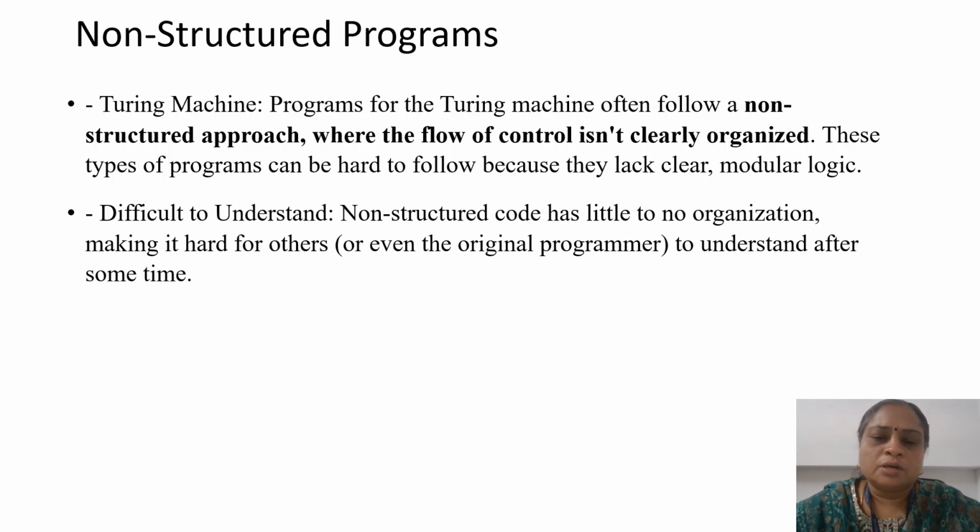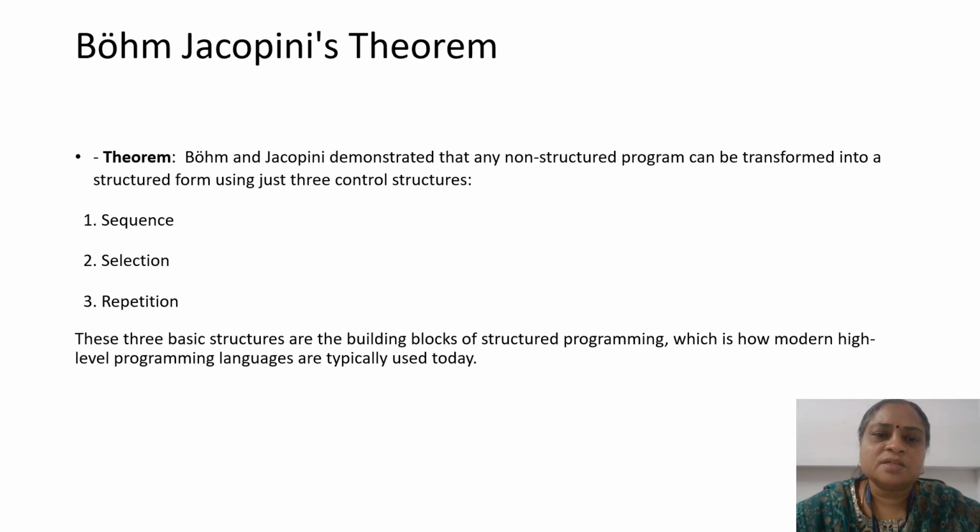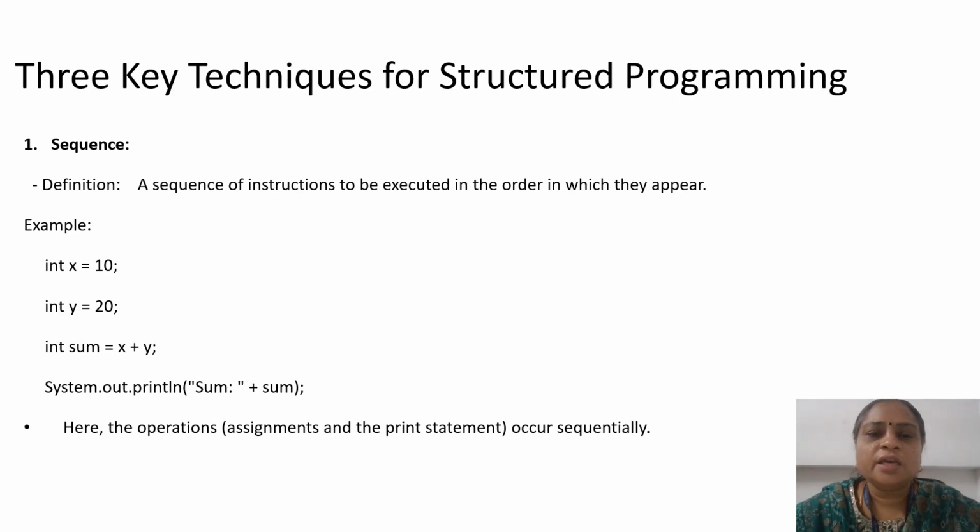To prevent and avoid this, Bohm-Jacopini, the first researcher, proposed structured programming, which has three control structures. One is sequence, the second is selection, and the third is repetition. These three basic structures are followed for building structured programming languages, and structured programming languages are nowadays used for all high-level programming languages. These are the three key techniques followed for structured programming languages.